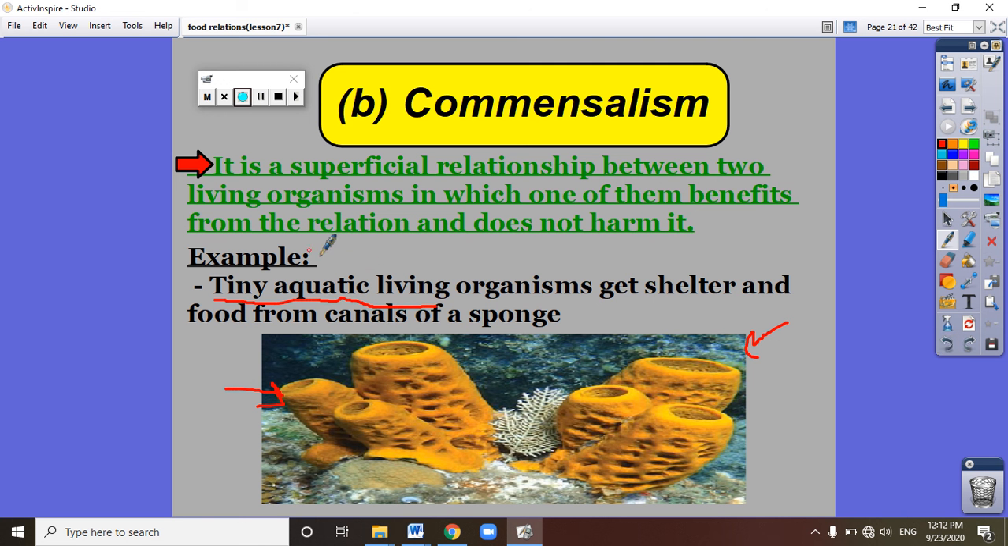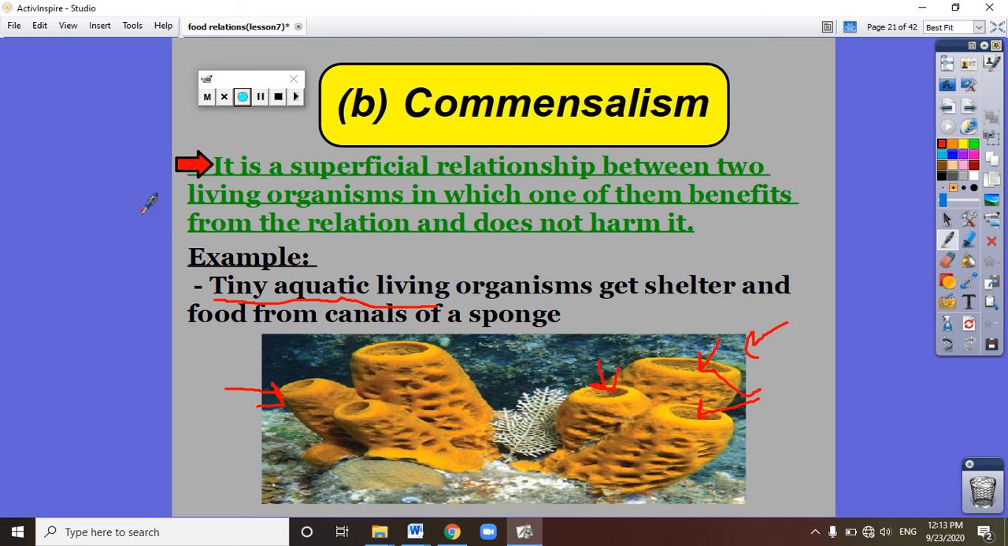The tiny aquatic living organisms, or the very tiny fish, take their home from the sponge. This is an opening inside the sponge. They live inside the sponge, in this opening, so they take their home from the sponge, and they also take food from the sponge. How do they take the food from the sponge?